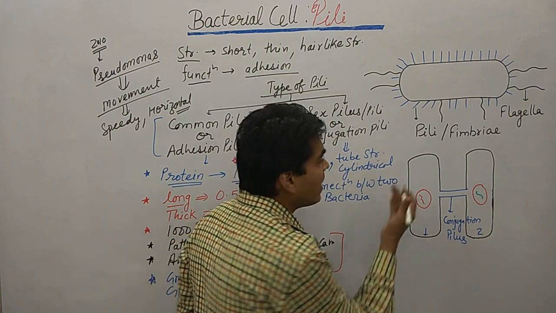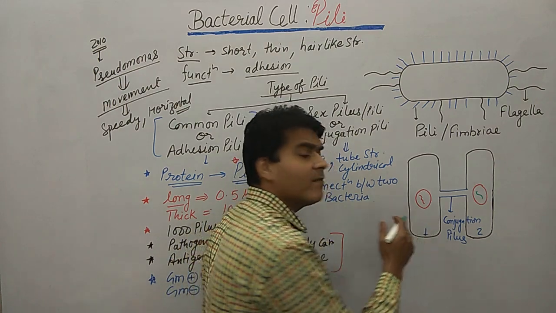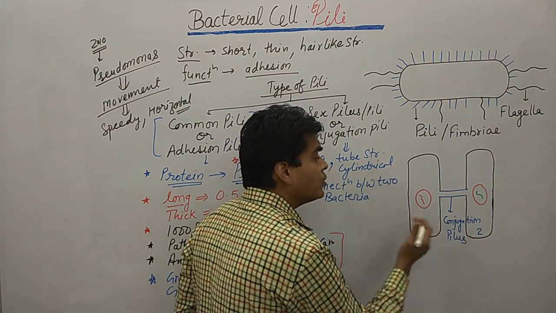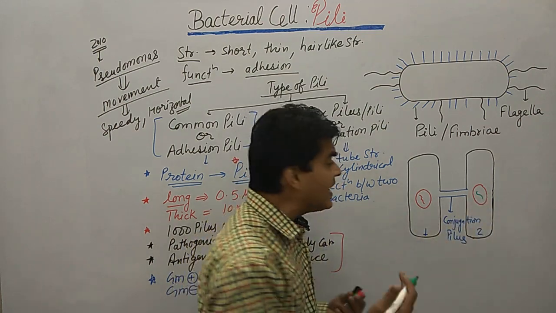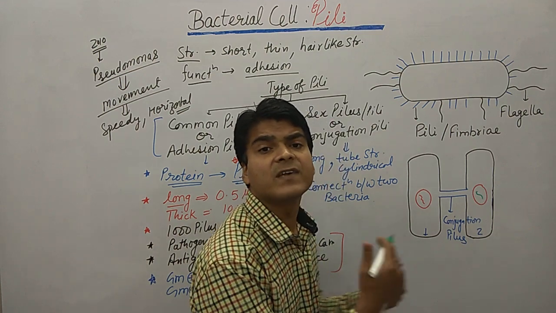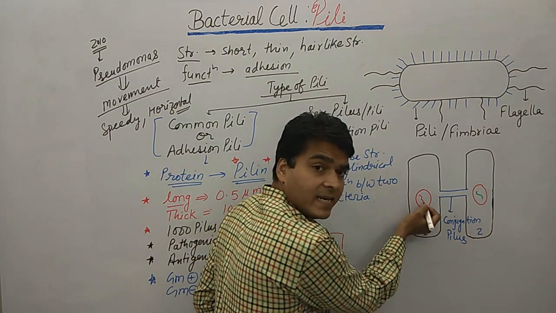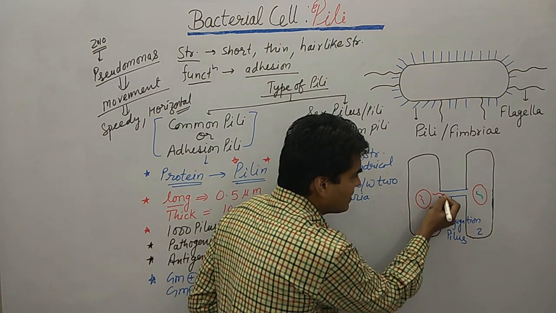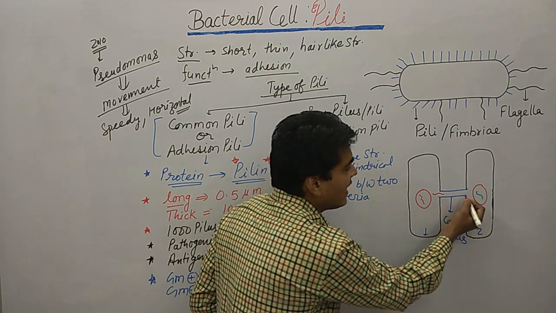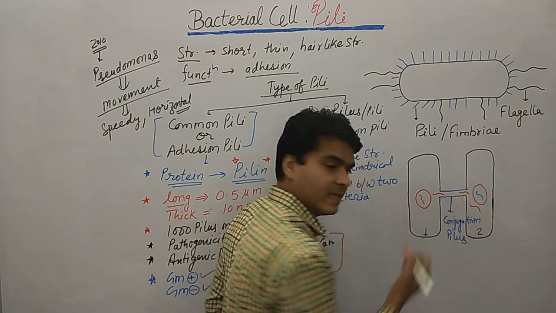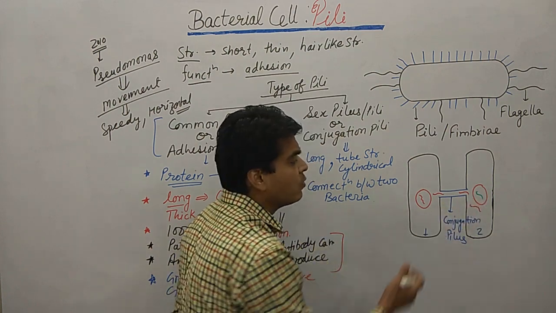Now what is the possibility? Conjugation pilus can transfer genetic material from one bacterium to another. Suppose this DNA moves out from this nucleoid region and then moves into this bacteria. This is the way it moves into bacteria number 2.